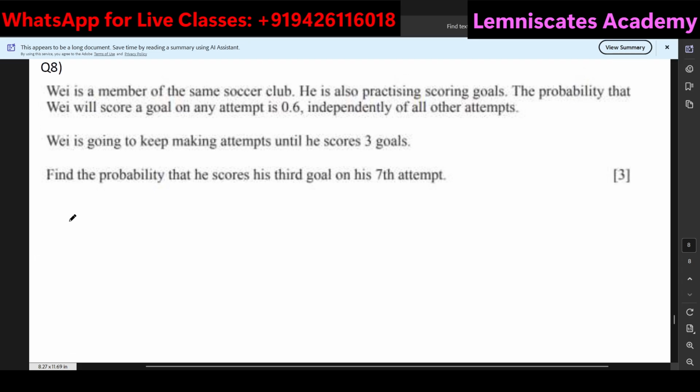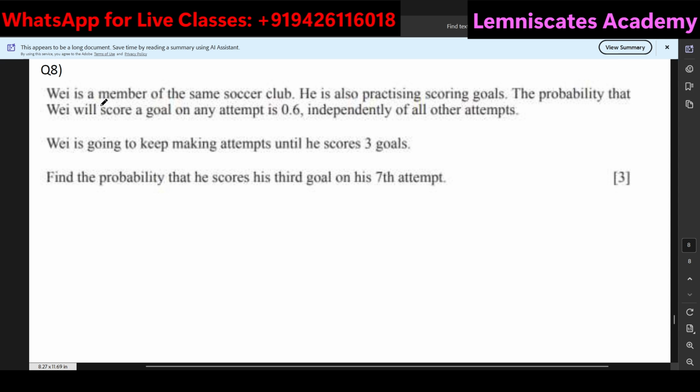So, W is a member of the same soccer club. He is also practicing scoring goals. The probability that W will score a goal on any attempt is 0.6, independently of all the other attempts. So this is a very important thing that we should be aware about.